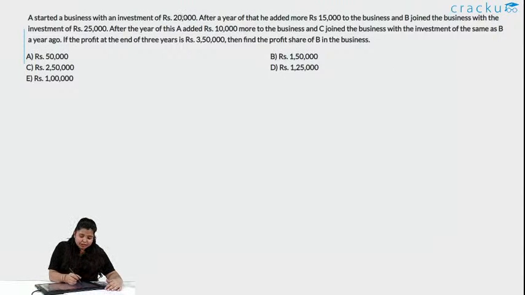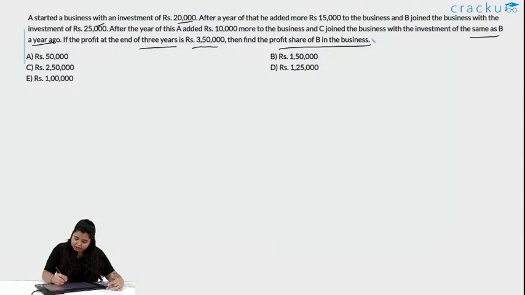A started a business with an investment of 20,000. After a year, he added 15,000 more to the business, and B joined the business with an investment of 25,000. After another year, A added 10,000 more to the business and C joined with the same investment as B a year ago. If the profit at the end of 3 years is 350000, then find the profit share of B in the business.